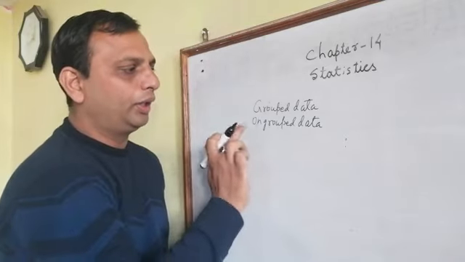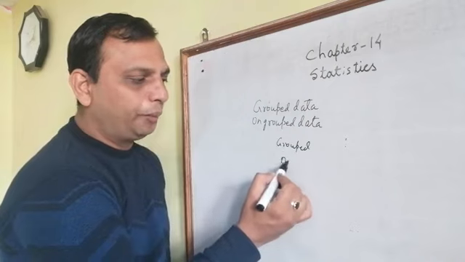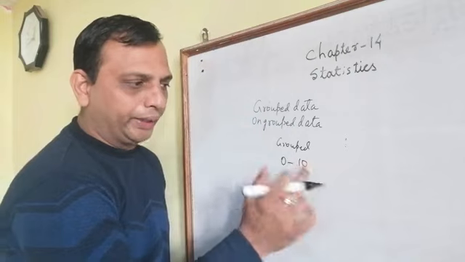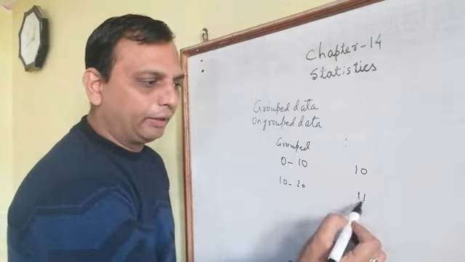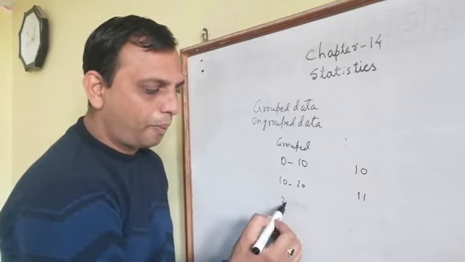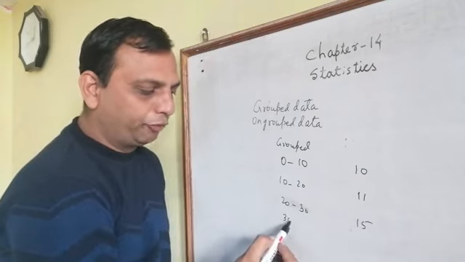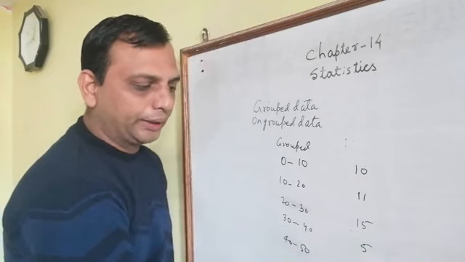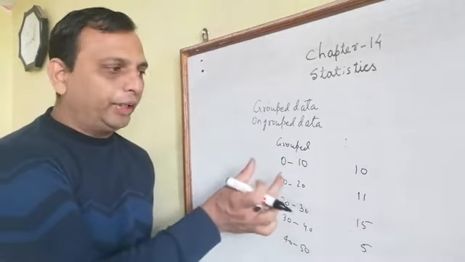If we have to convert it into the form of grouped data, we take how many students got marks between 0 to 10. We'll write here, suppose, 10. How many got 10 to 20? We'll write here 11. 20 to 30, again we'll write 15. How many got 30 to 40? Suppose 5. How many got 40 to 50? Suppose 6. So this is called grouped data, because here we have taken groups.